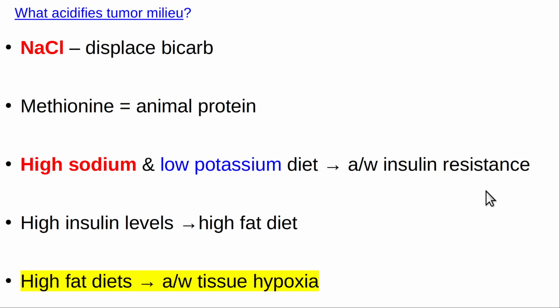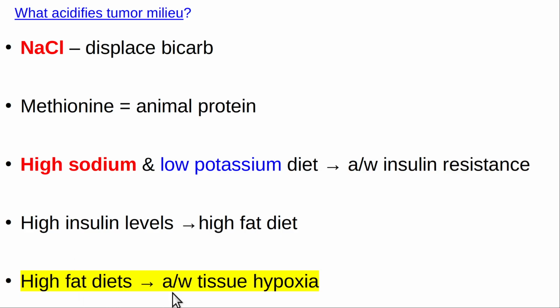Okay, and so that insulin resistance, with high levels of insulin, is associated with causing the plasma membrane pumps to pump out more protons into the extracellular space, to acidify the extracellular space. I'm not sure why it does that, but that's what it does. Richard Moore went over that extensively in his book. You can also get high insulin levels from eating a high-fat diet. That's the most common cause of insulin resistance, and that leads in type 2 diabetes to the pancreas making more insulin, so you get high insulin levels.